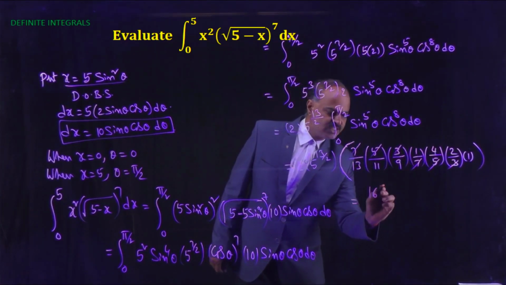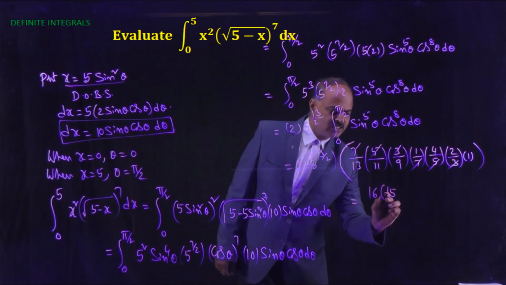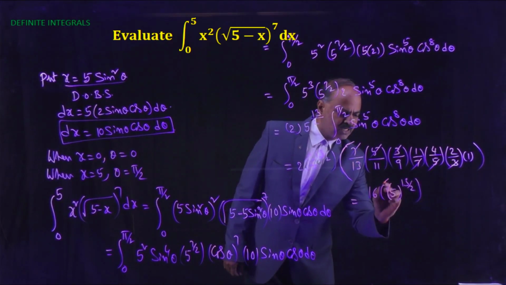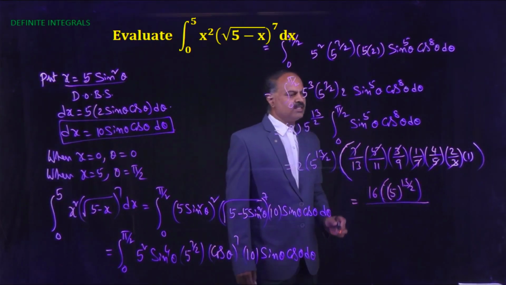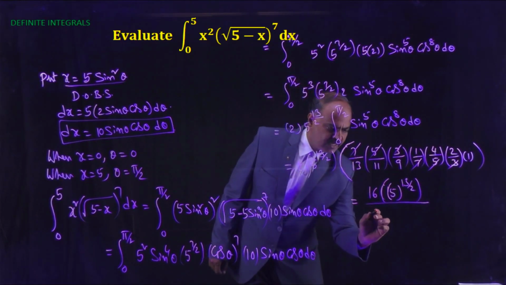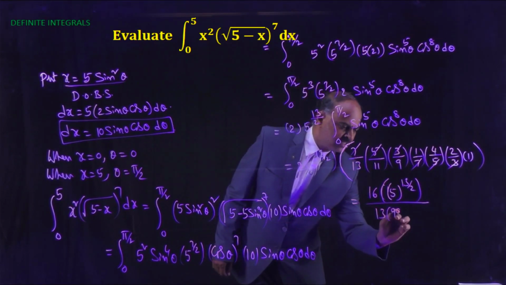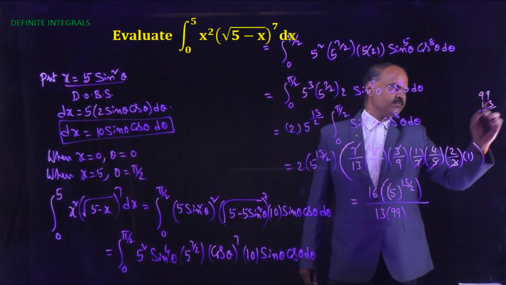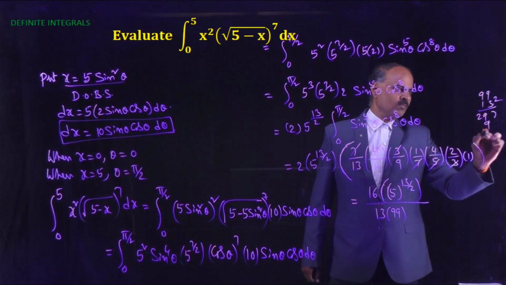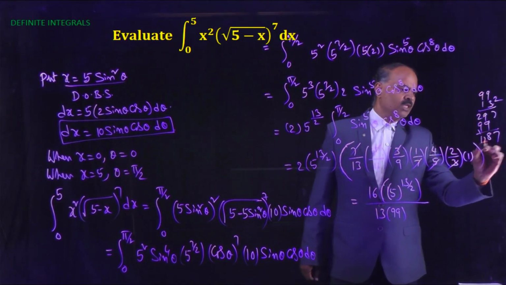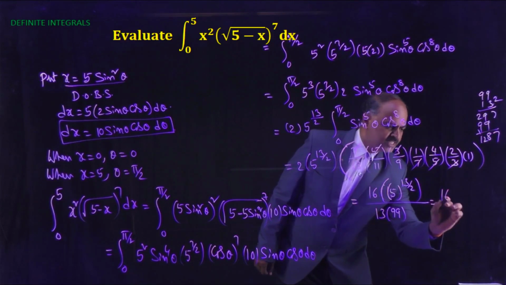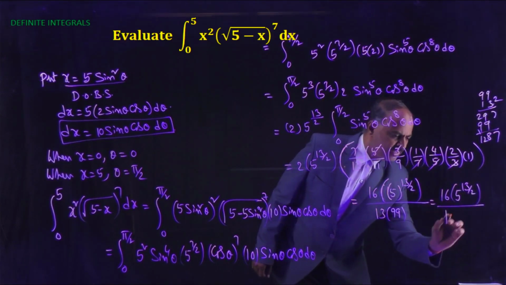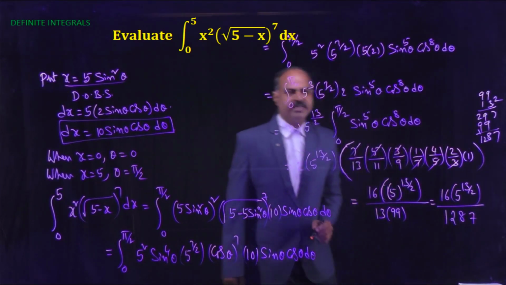That equals 16 into 5 power 13 by 2 divided by 13 into 99, so 99 into 13 is 1287.